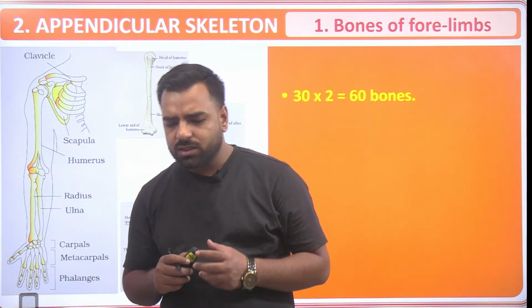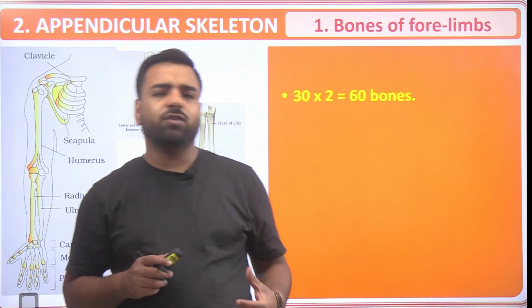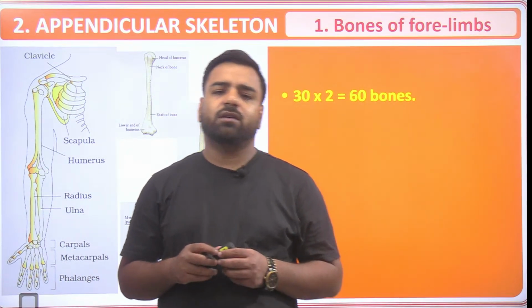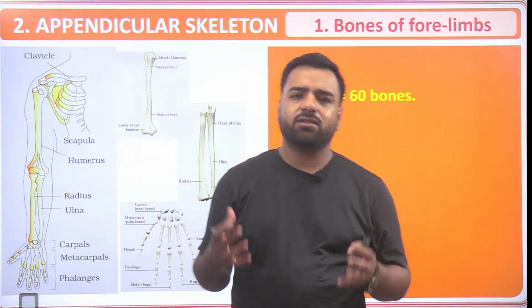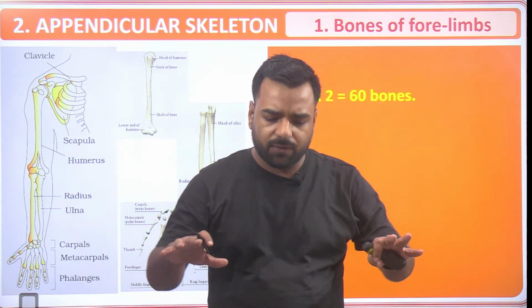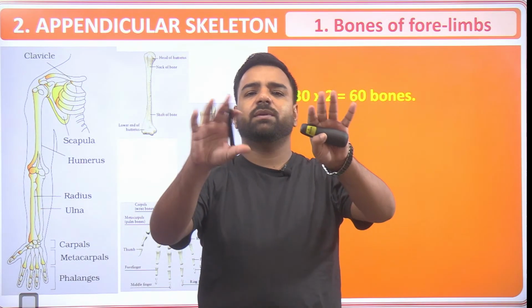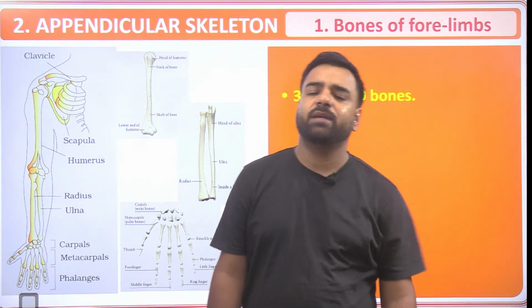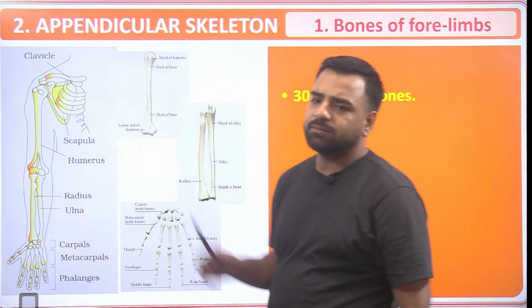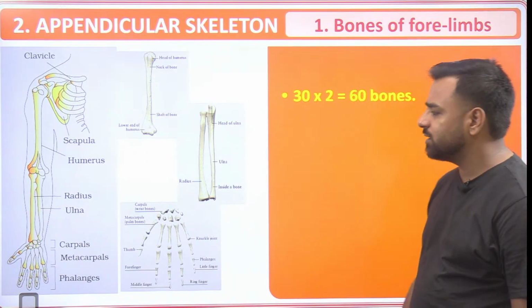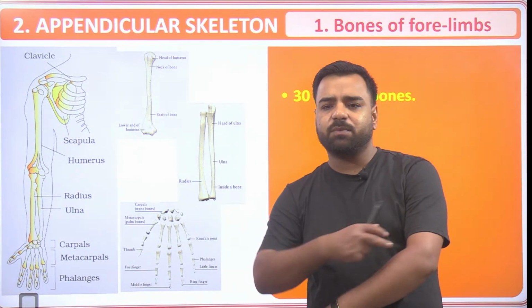When Charles Darwin gave the theory of evolution, according to him, we belong to the family of apes. So earlier, we looked like monkeys, right? We used our hands and legs both to move. If I move like this, this will be my foreleg, and the legs which I'm using right now will be acting as a hind limb. So here we are talking about the forelimb, that means we are talking about the hands. There are a total of 60 bones here, that is 30 on each particular arm.